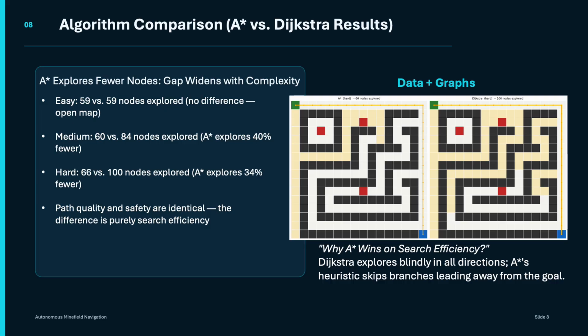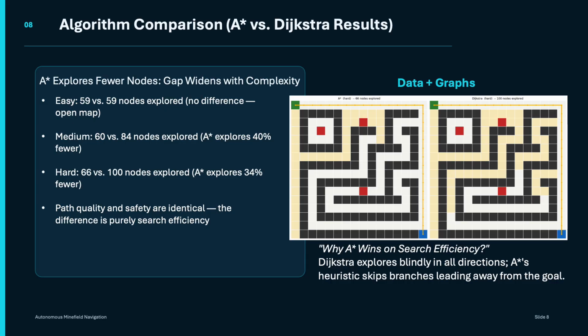So on the easy map, there's basically no difference at all. Both algorithms explored exactly 59 nodes. And that actually makes sense because the easy map is the most open space map. There isn't much for A star to take advantage of. Almost every direction leads roughly towards the same goal.